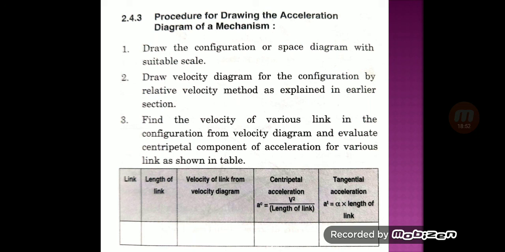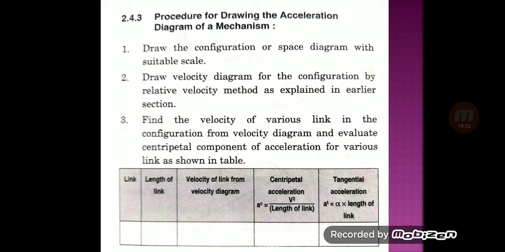First column is of link, second column is of length of link, third column is of velocity of link from velocity diagram, fourth column is of centripetal acceleration, which is given by v square divided by length of link, and the last column is of tangential acceleration, which is given by alpha into length of link.